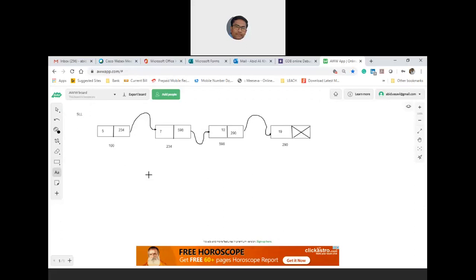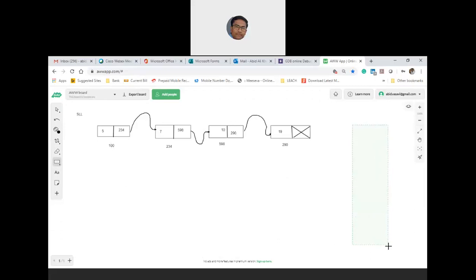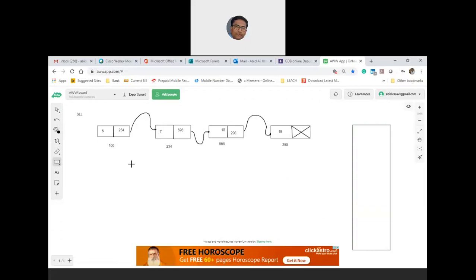Now, what is a stack? A stack is a vertical representation of memory where elements are pushed. Assume our requirement is to push four elements: 5, 7, 10, and 19. I want to push 5 first, 7 next, 10 next, and 19 next. Now let us concentrate on the implementation strategy.